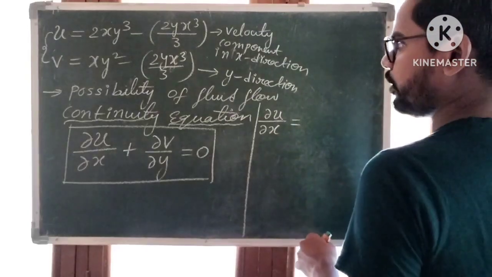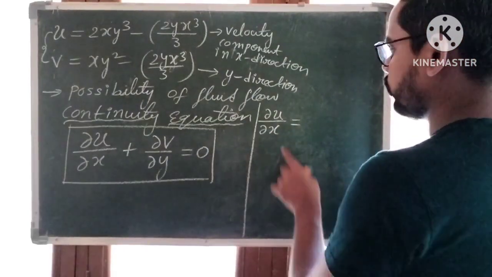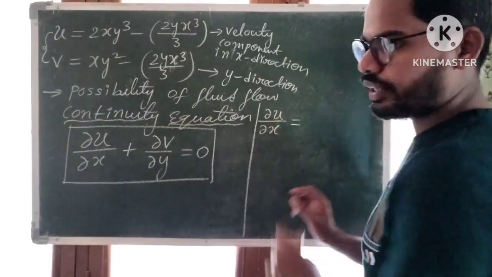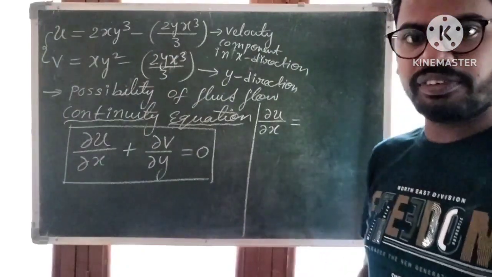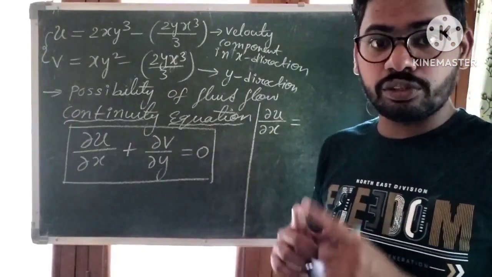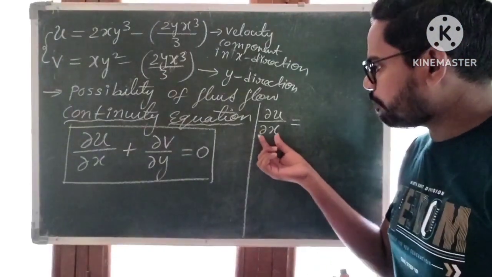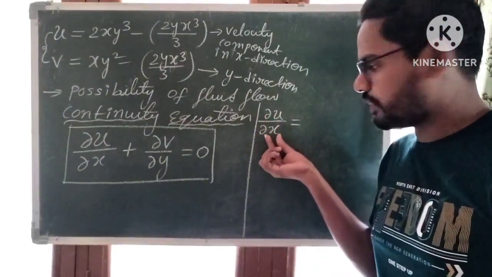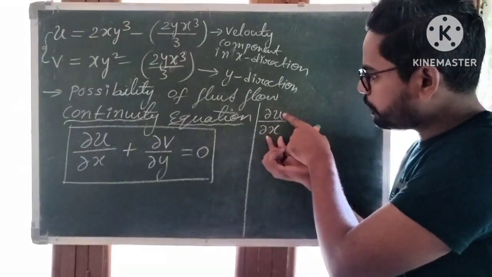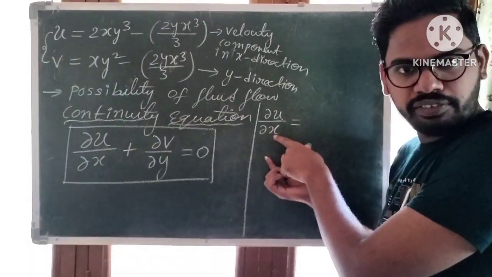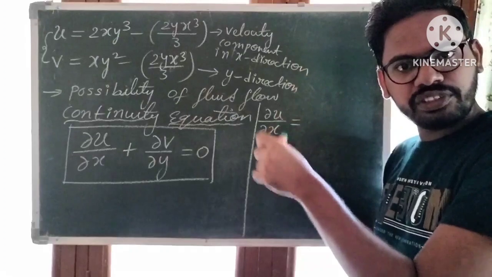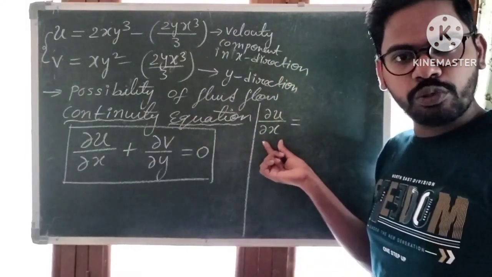Remember, d means ordinary differentiation, and dou means partial differentiation. In partial differentiation, here u is called the dependent variable and x is called the independent variable. We are doing partial differentiation of u with respect to x.